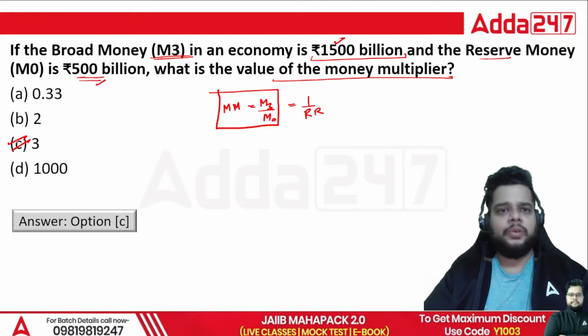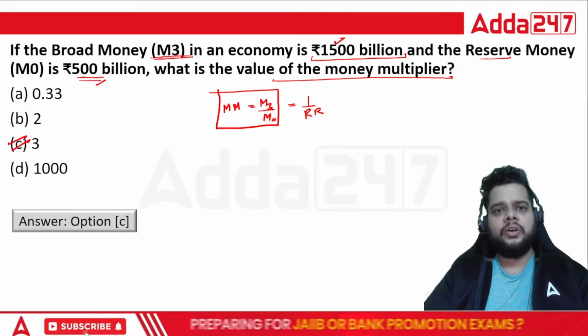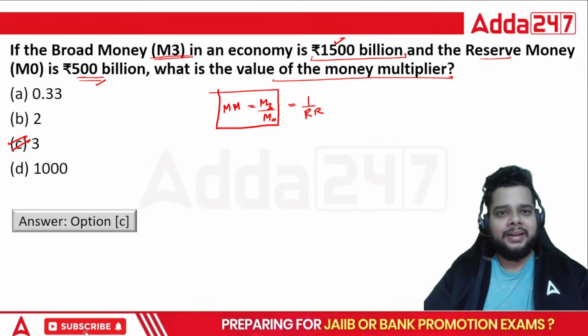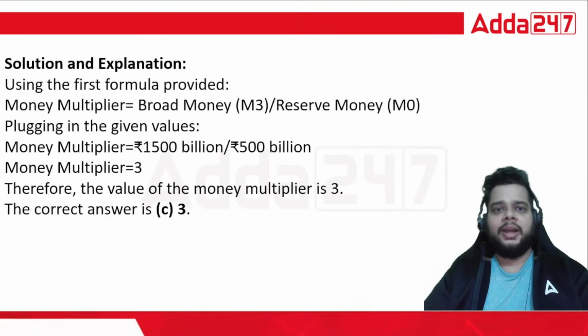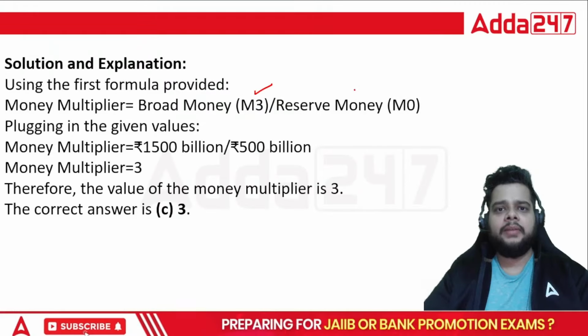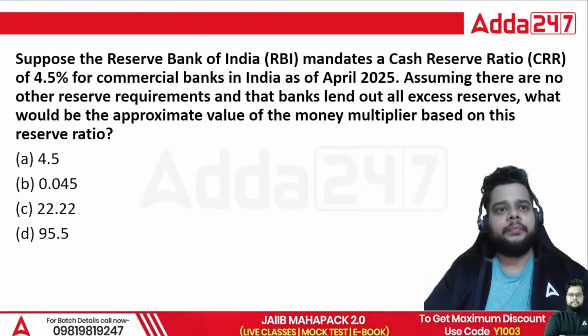These very simple questions are asked. No complicated question, nothing. Even if you do not have good practice of the particular numericals, you can still score good if you know only the formulas. Right? So broad money divided by reserve money will give you the money multiplier, that is 3.